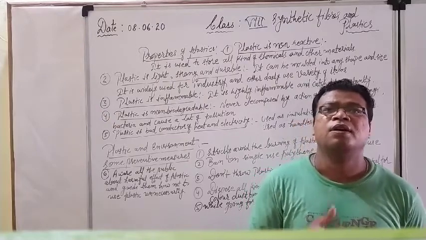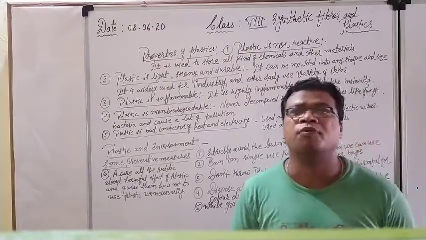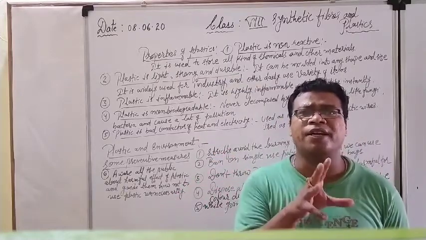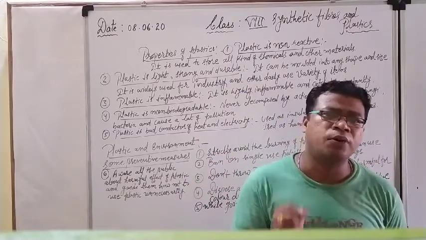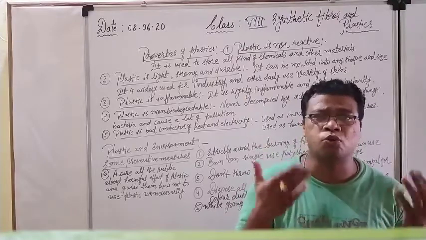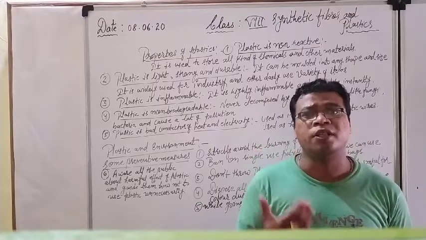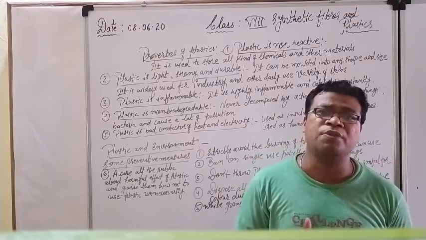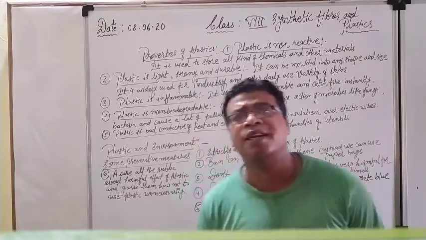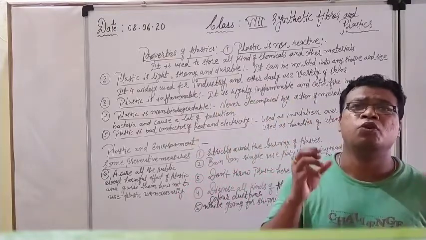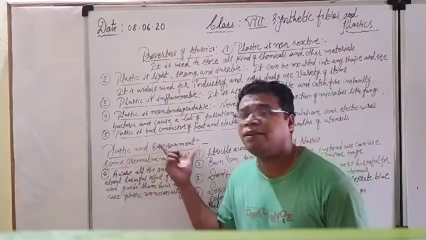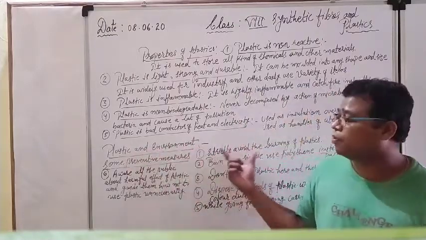So what happens, because of that particular food material, all the stray animals are attracted towards it, and when they try to eat it, they also swallow the polythene bags, and it chokes their respiratory system. That's why, in severe cases, they may die. So that's why it is advised that we should not throw polythene bags. So this is all about plastic and its effect on the environment.